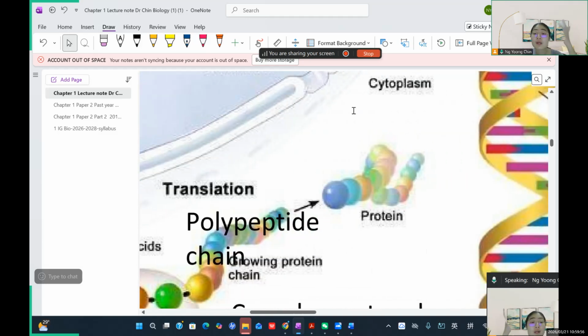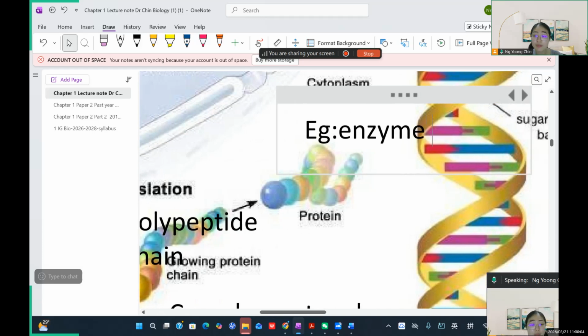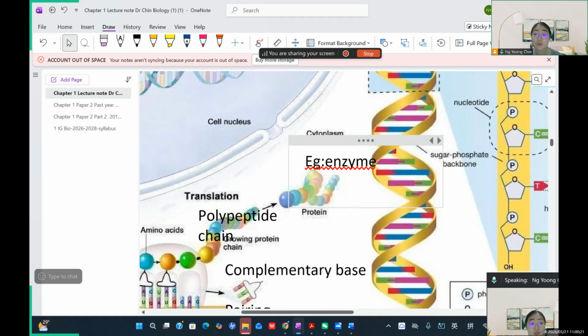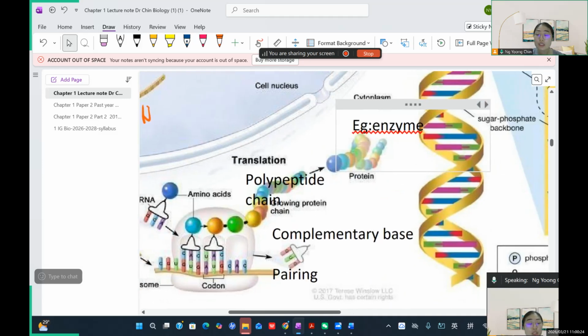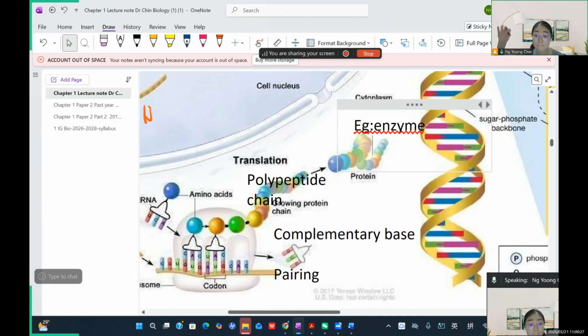So what kind of protein product did we learn before? For example, enzyme. You know, Emma, enzyme is a kind of protein product. You learned about enzyme before, right? Have you heard of enzyme before? A little bit, okay. For example, like protease or lipase. Enzyme means 酶. I mean the digestive enzyme, 消化酶啊。以前你学过什么胰淀粉酶、蛋白酶 something like that. So those enzymes are products of the body cell made by using amino acids, because enzyme is a kind of protein, okay? Enzyme is a kind of protein.